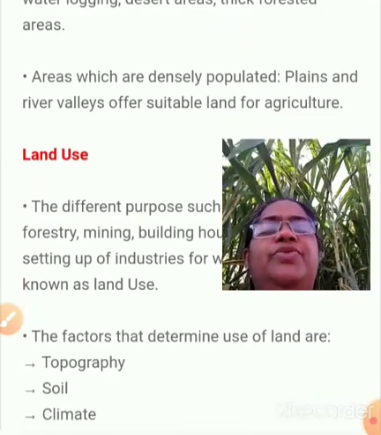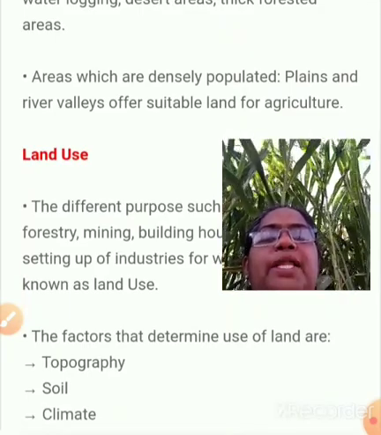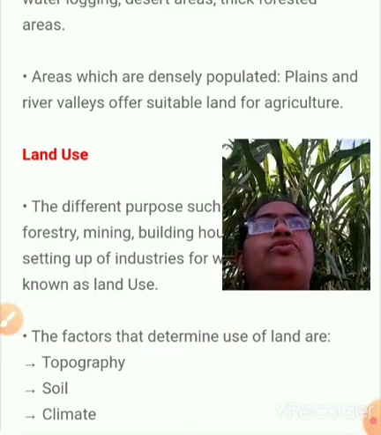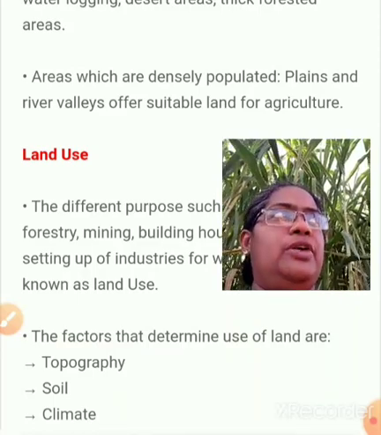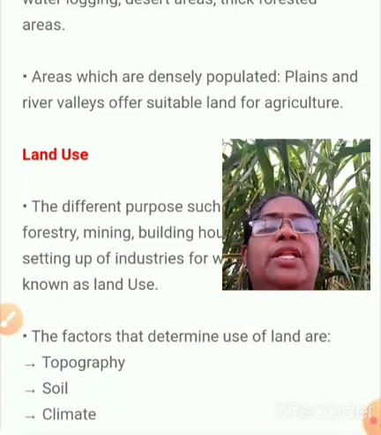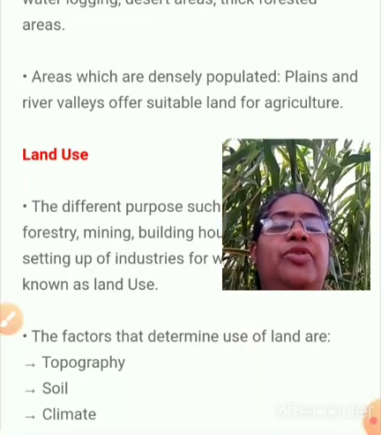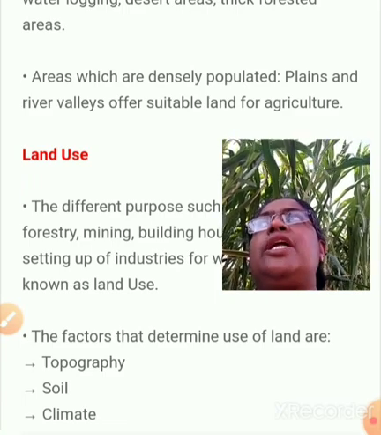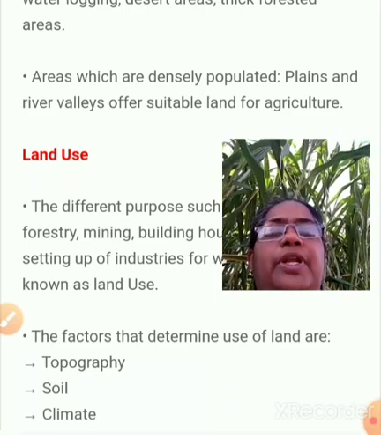Areas which are densely populated, plains and river valleys, offer suitable land for agriculture. When we think about our own house or settlement, we mostly think of a place where we can get the maximum possibility of agriculture, transportation or development.